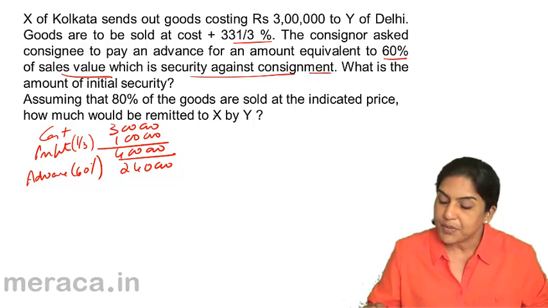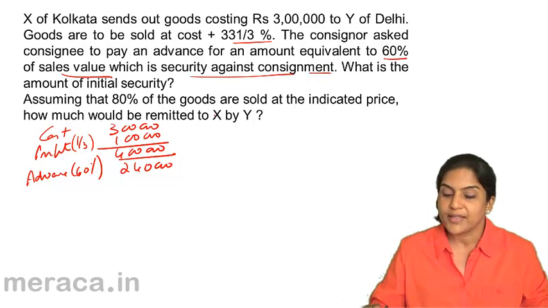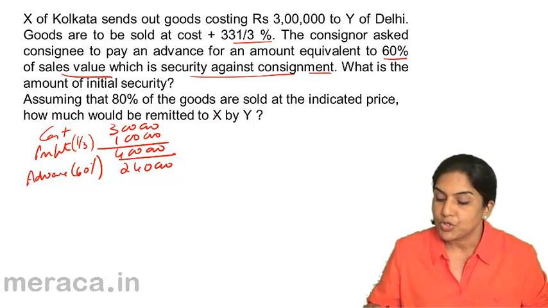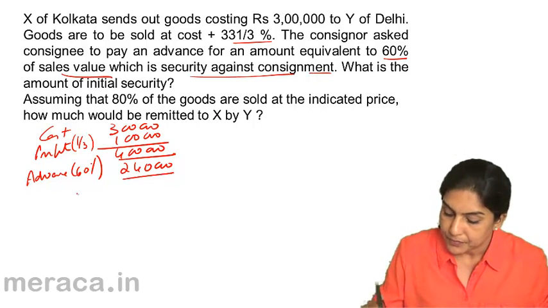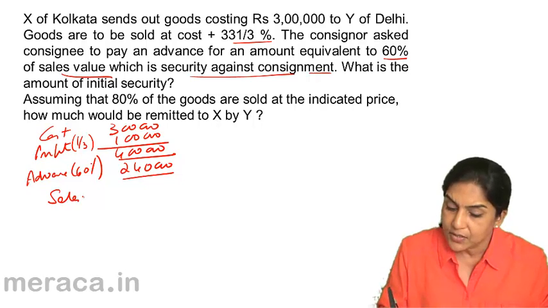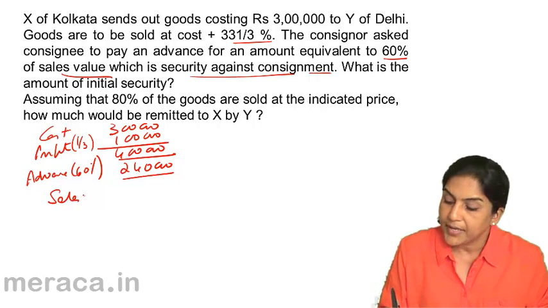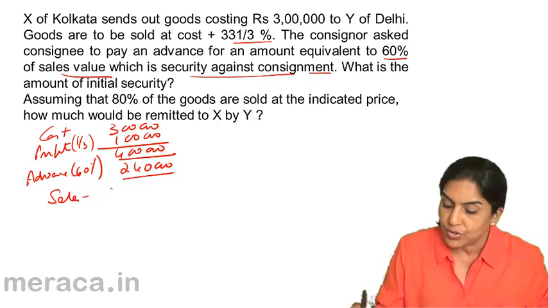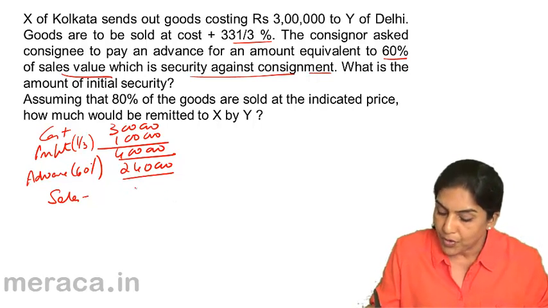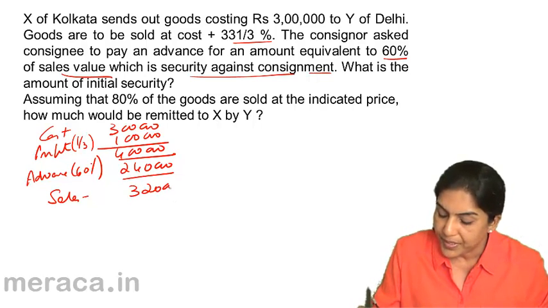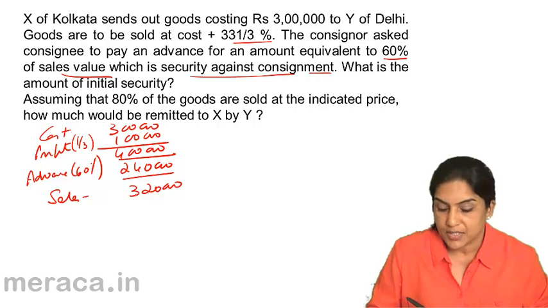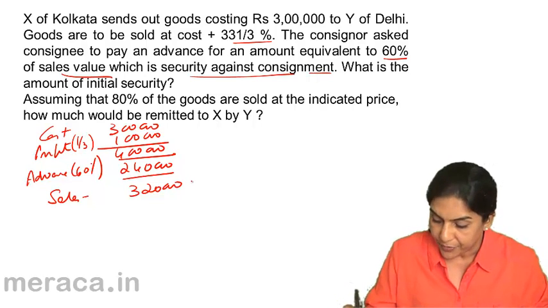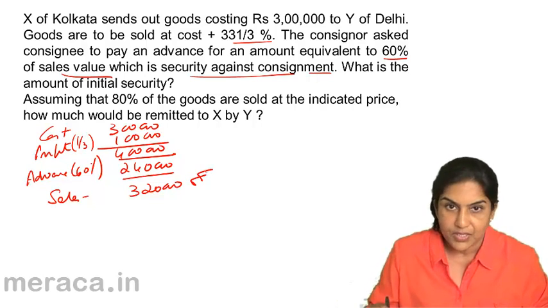Assuming that 80% of the goods are sold at the indicated price, how much would be remitted to X by Y? So what is the sales now? 80% of the goods are sold. 80% of 4 lakh, sales is 3,20,000. Now, what would be paid to the consignor? Sales of 3,20,000 has to be paid to the consignor.